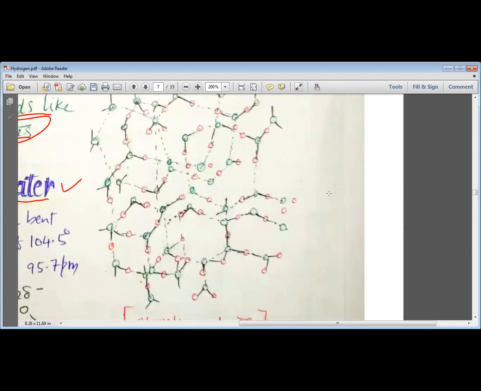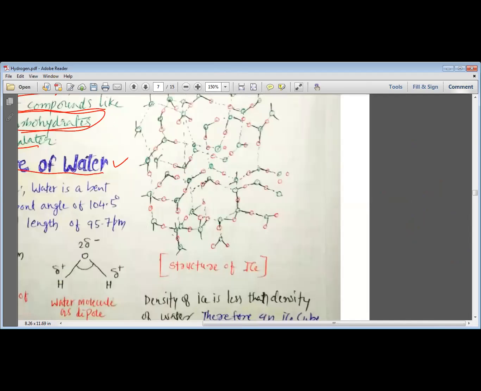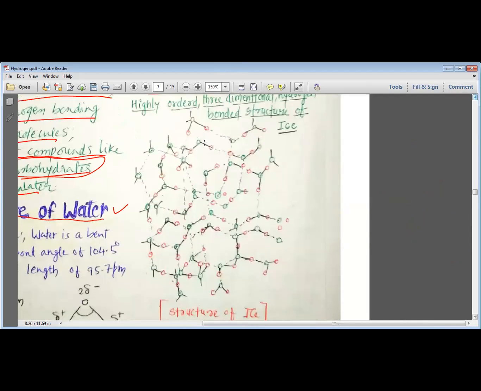You can see here I have drawn a picture for you, where the green color is oxygen and the red color is hydrogen. So you can see that these water molecules have arranged themselves in a hexagonal form, and they are joined with each other by hydrogen bonding.